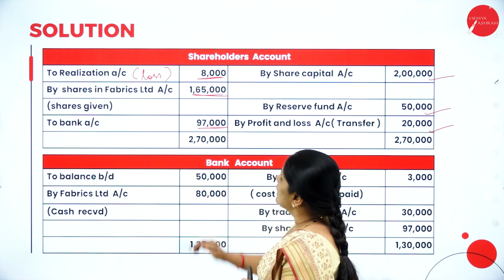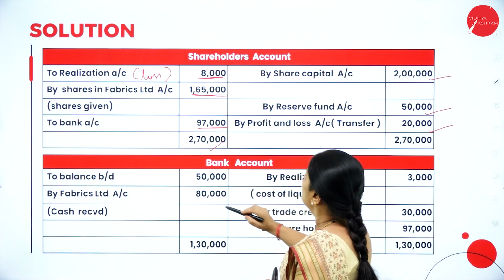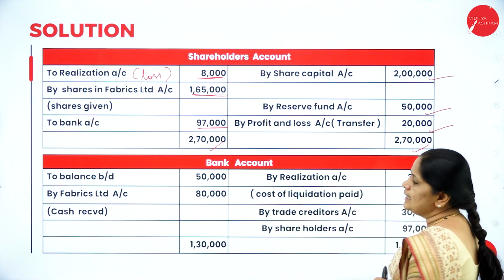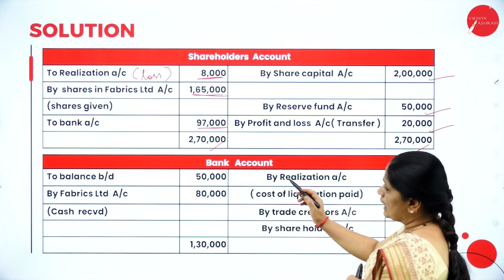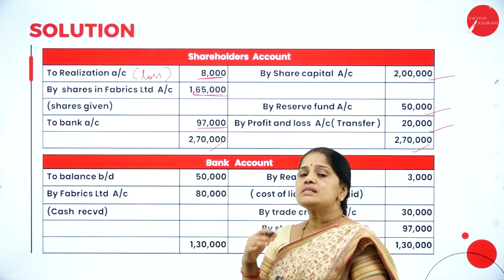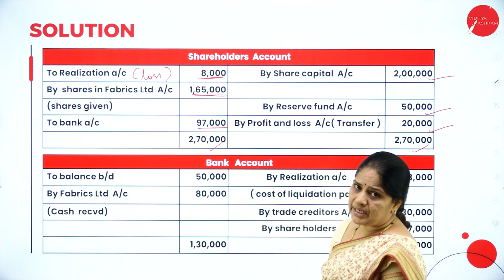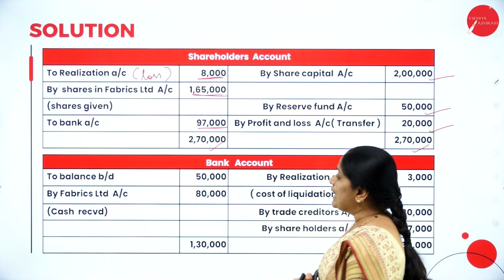So to bank account 97,000. So the total comes up to 2,70,000 and 2,70,000. Now we have to prepare the bank account here. Why? Because the cash account has not been taken over by the purchasing company. So we calculate the bank account here.